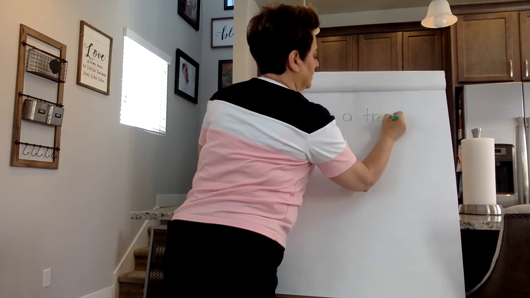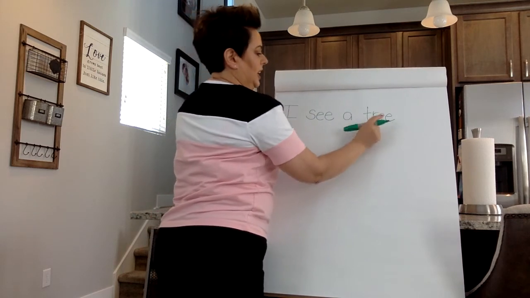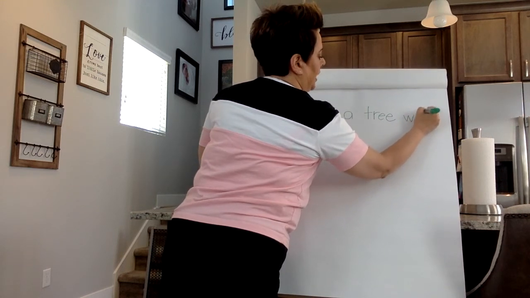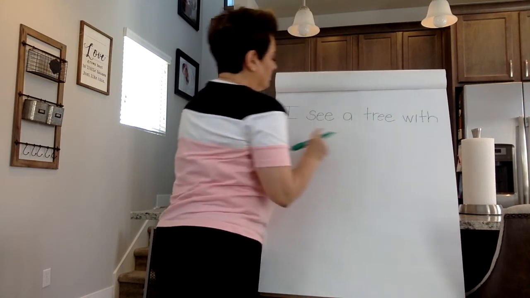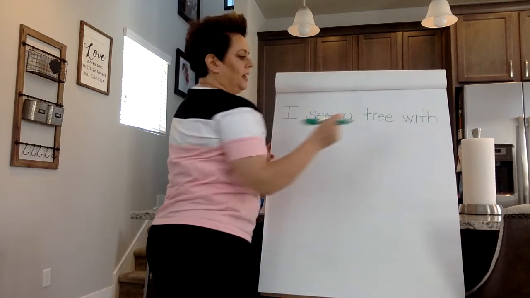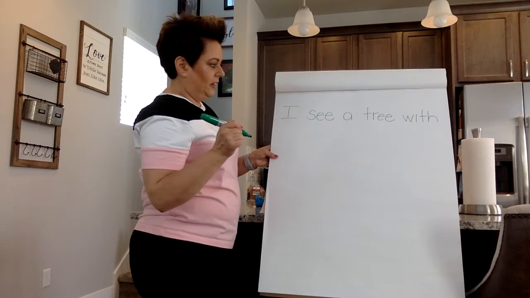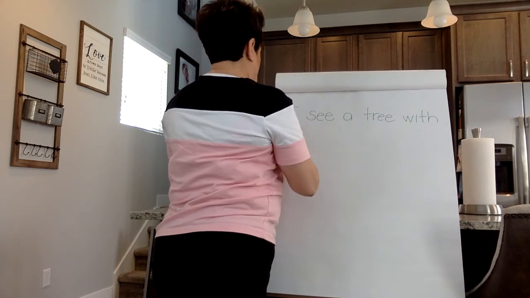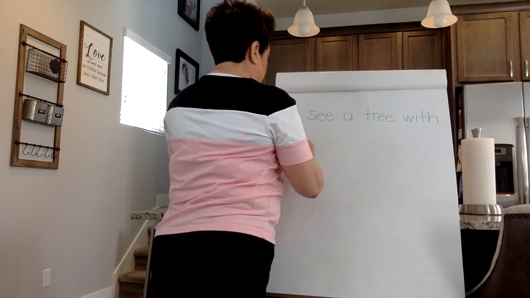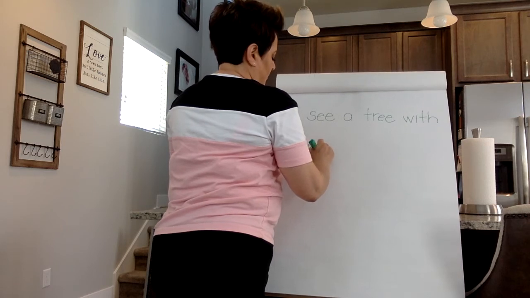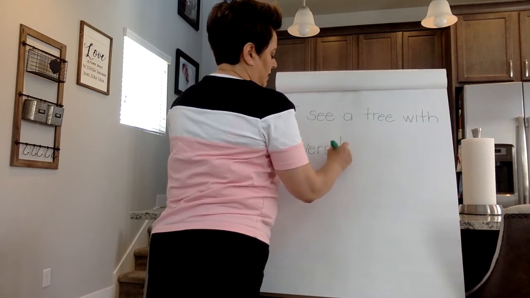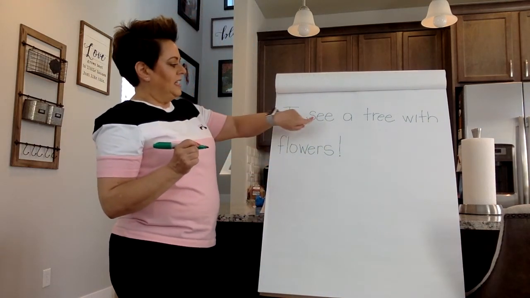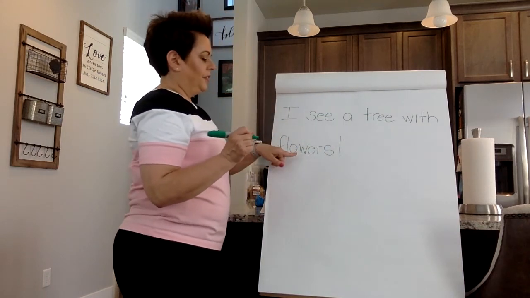tree. I see a tree. My next word is with. And it looks like I have enough room, so I'm going to put the next word with. I see a tree with. Now, if you need to stop the video, you can, or if you're writing your own sentence, you can stop the video. I see a tree with flowers. And then I'm going to put an exclamation point today because I get excited when I see trees with flowers. I see a tree with flowers.